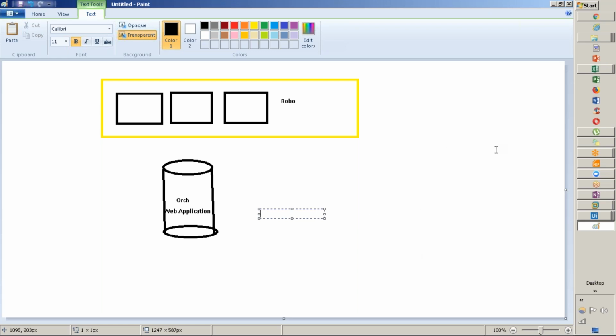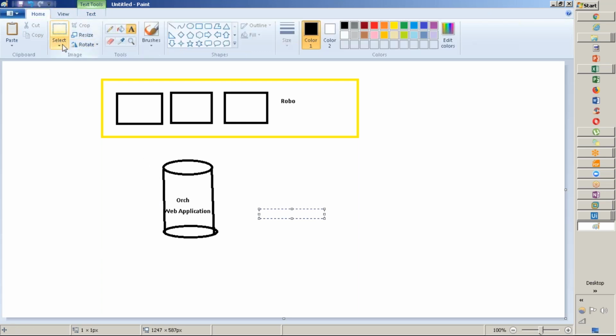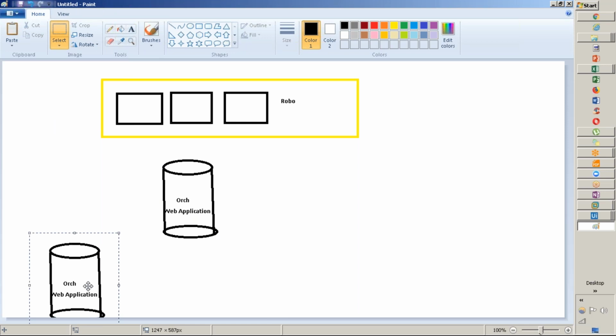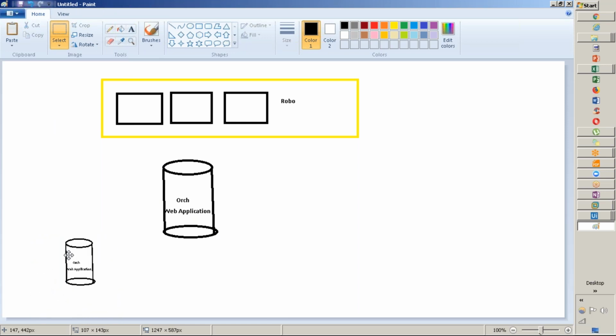Then we have another machine, the database. This is enterprise. In Community we don't have a database, remember this point, don't get confused guys. This will be a database but a little bit smaller.